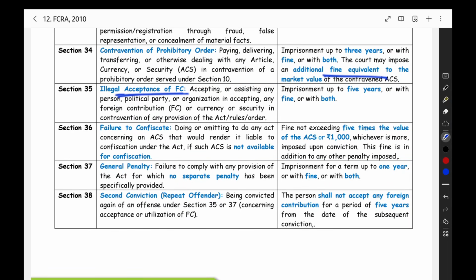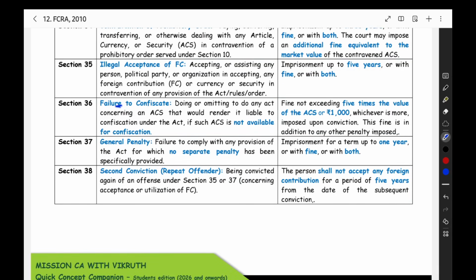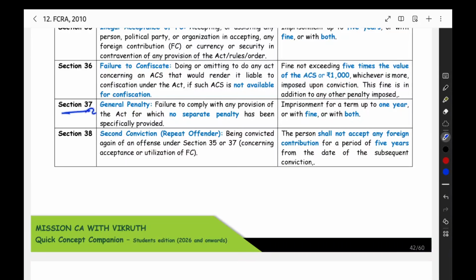Illegal acceptance of foreign contribution: you are accepting it illegally, not in line with the act. You are violating the act. Then also imprisonment up to 5 years or fine or both. Failure to confiscate: you have done some actions because of which we have to confiscate the article, currency or security, but that is not available for confiscation. Then also it is a wrong on your part. You have hidden it somewhere, or destroyed it, or changed it, so it is not available for confiscation. In that case also, fine not exceeding 5 times the value of the article, currency or security, or 1000, whichever is more. Then section 37, general penalty. Any other place where there is no specific penalty, there you have to follow the general penalty.